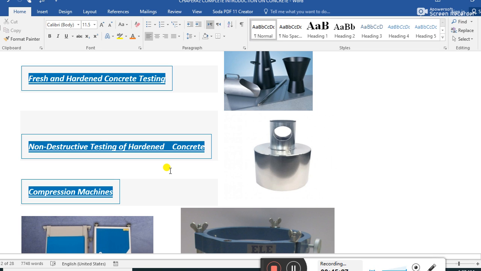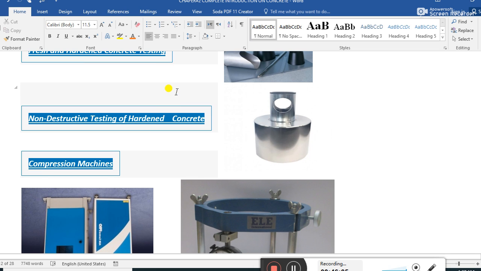Non-destructive testing of hardened concrete. Once the concrete is poured and after 28 days of curing, everything is done. Apart from the slump test, we take some samples during the concrete pour, casting some cubes for the cube test and cylinders for the cylinder test after 28 days under curing. We test the samples and measure the strength of concrete in PSI or megapascal. Accordingly, we determine the strength of the concrete.